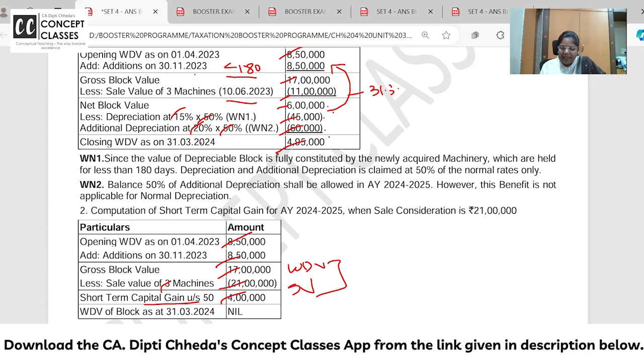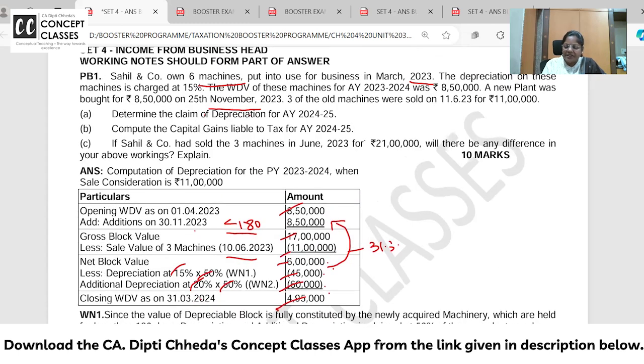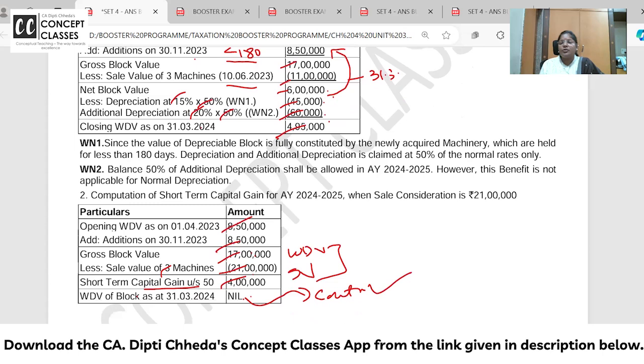And now here, 17 and 21, this is 4 lakhs. Short-term capital gain, it will come. Ma'am, will the asset continue with nil value? Answer is yes, because there are still assets. You had 6 machines, and you have sold 3 old machines, right? But you have the other assets. So though there is capital gain, the asset will continue with nil value.